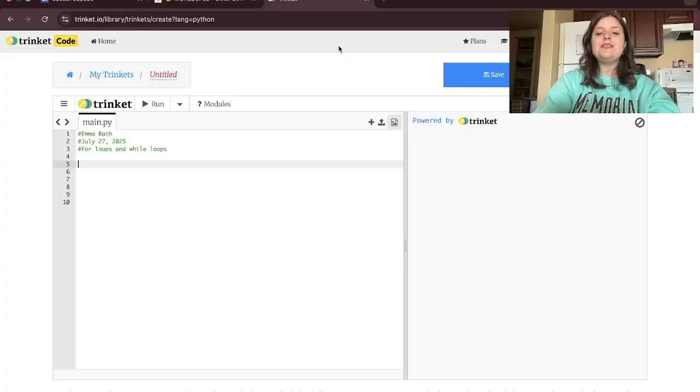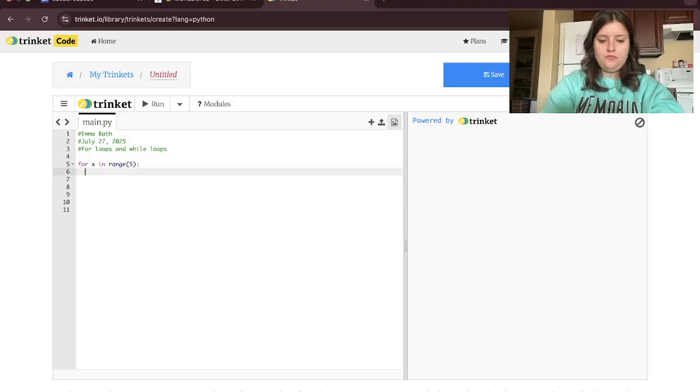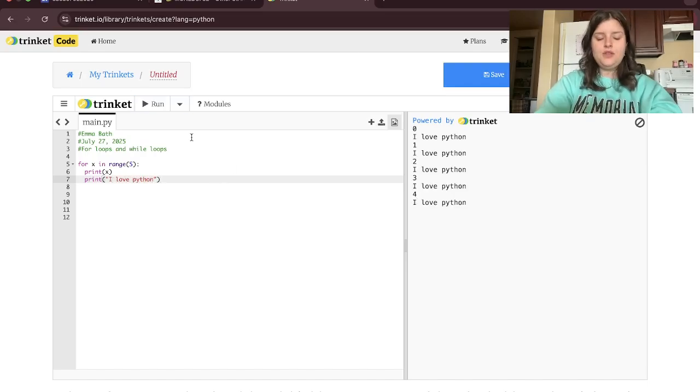A for loop is a statement that runs the code a certain number of times. Let's learn by example. Type the following code. This code looks complicated, but it's not really. Let's break it down. We can think of x as our counter variable that starts at 0. So each time that the value of x is less than 5, or it's in the range of 5, we print the following.